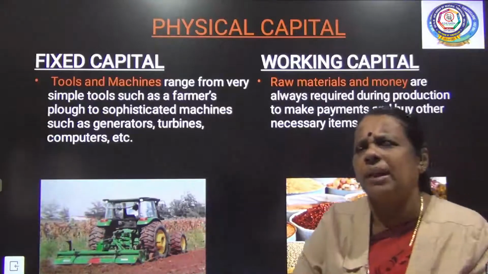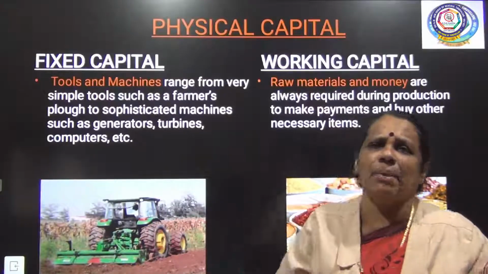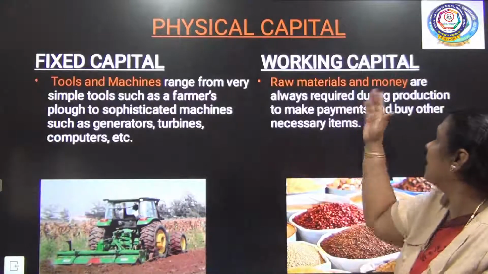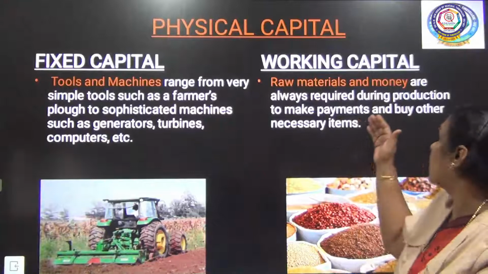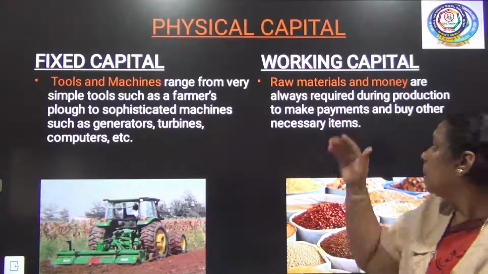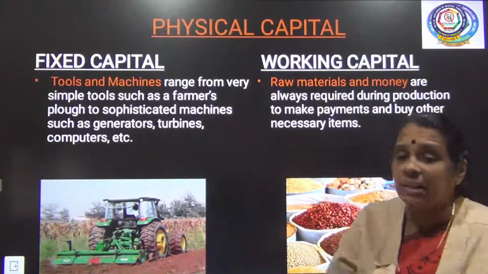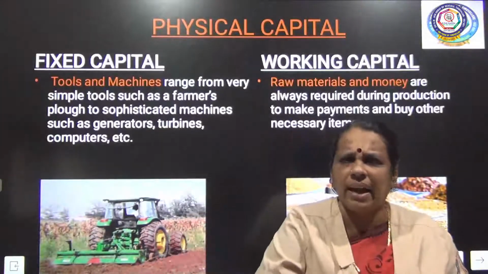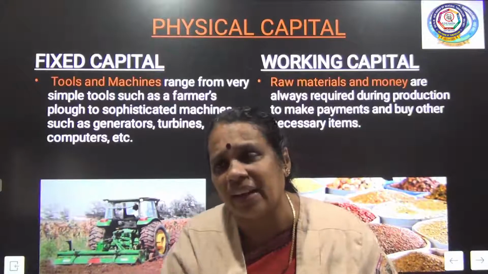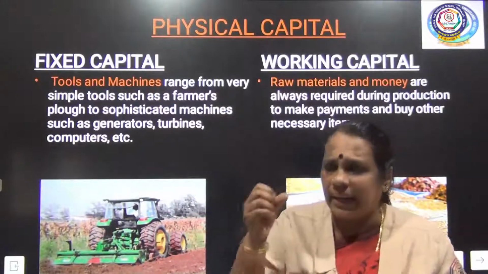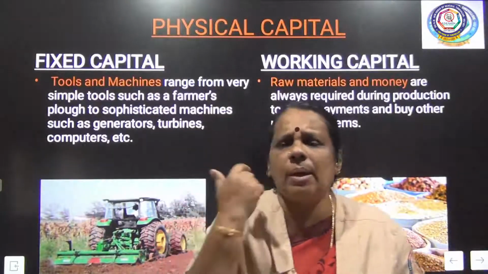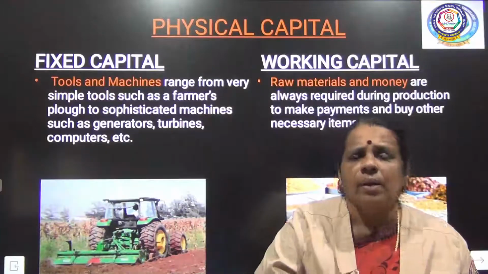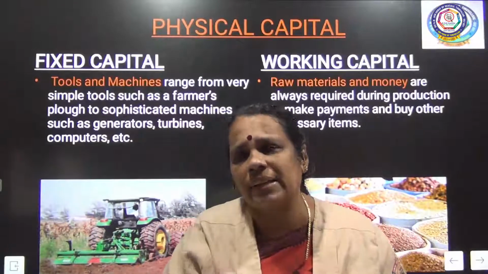What is working capital? Raw materials and money in hand. Raw materials and money are always required during production to make payments. We need raw materials for every activity, is it not? Whether it is an agricultural activity or an industrial activity, whatever your activity, we need raw materials. For agriculture, the raw materials are agricultural products.